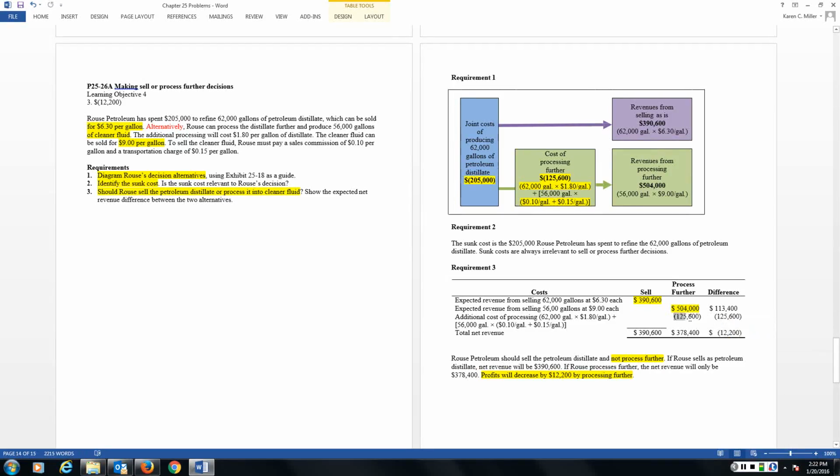I'm going to spend an additional $125,600 on processing it, so I'm going to generate some additional revenues of $378,400. So if I can sell it as is for $390,600, why would I continue to process it when the additional revenues less the additional cost would only generate $378,400? I would lose $12,200 if I continued to process this product further. So based on the information that we have here, until I can become more efficient at processing the fluid, I should stop where I am and simply sell it at the split-off point as petroleum for $390,600.